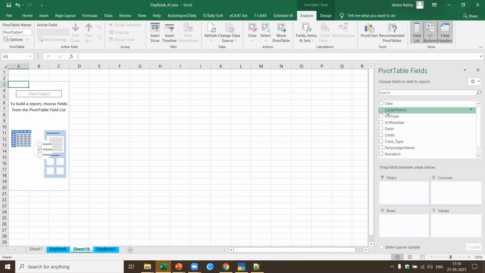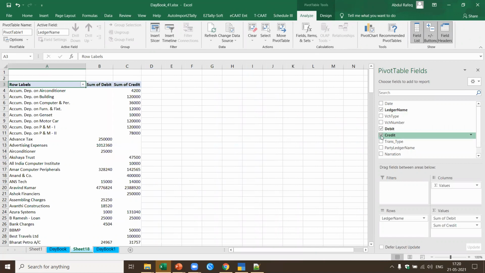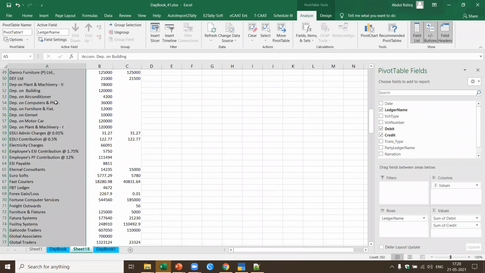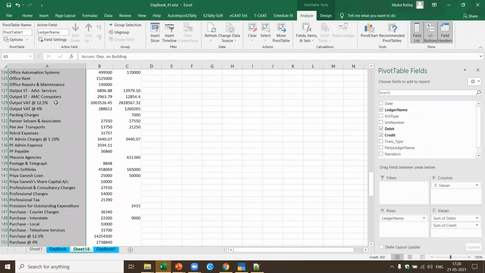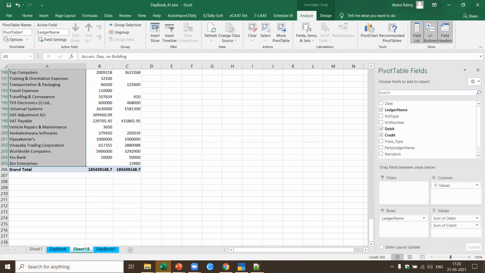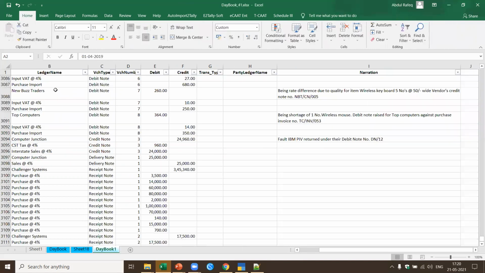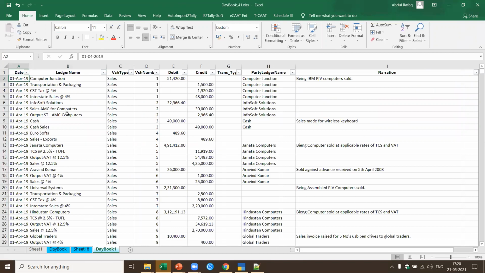Now I want the total of ledgers, and the total of the debit and the credit. Based on this, I also want the count, so I just add the count. Now here, for each of the ledgers, I'm able to know the total of the debit and the credit. This is how easy it is to use the Excel functions once you have the data in a structured manner in Excel. Now let's say I want to search on narration for a particular thing. I can also search on the particular narration.